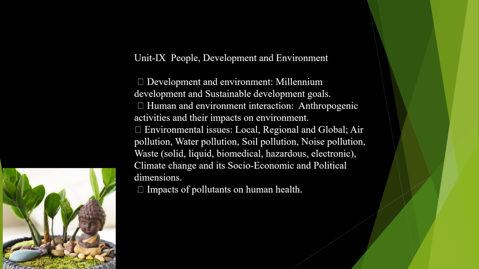Next is environmental issues. What are the environmental issues happening at the local, regional and global level? We have to look at three areas. In the local area the environmental issues might be small, and at the global level they are sometimes high, so we have to see the differences. Then we have to see air pollution, water pollution, soil pollution, noise pollution. Then different types of wastes: solid, liquid, biomedical, hazardous, electronic waste, all types of wastes. We have heard about all this, and how we can deal with it we will discuss in coming videos, not in today's class.